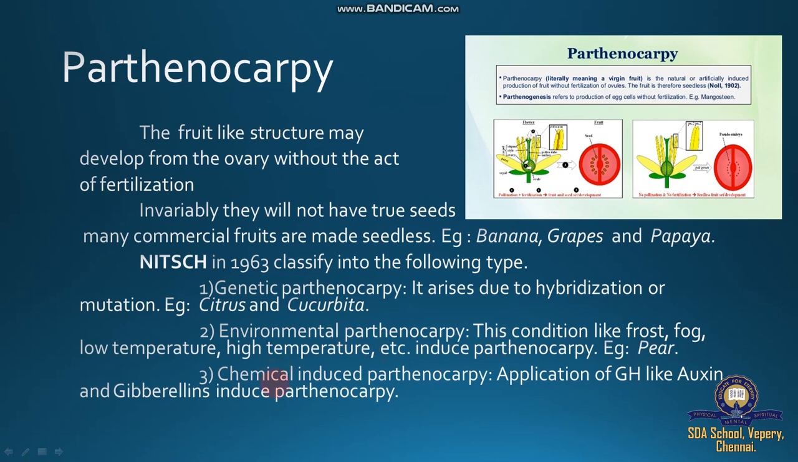Example for PS. And chemical induced parthenocarpy, application of growth hormone. GH stands for growth hormone like auxin and gibberellin. If applied, the plants undergo chemical parthenocarpy and produce fruits. Chemical induced parthenocarpy: application of a growth hormone like auxin and gibberellin induces parthenocarpy.